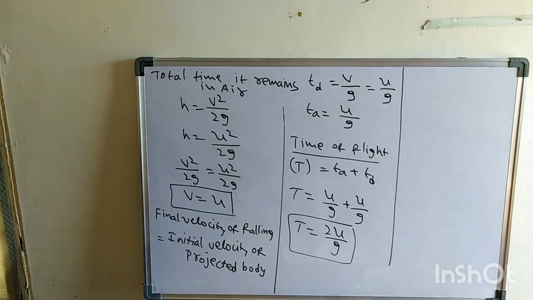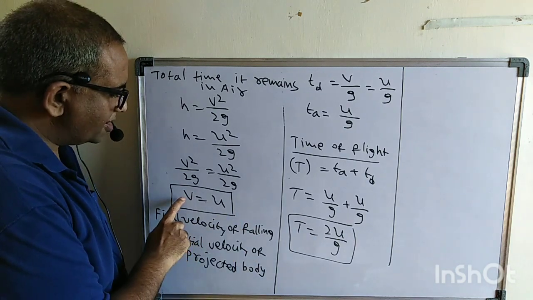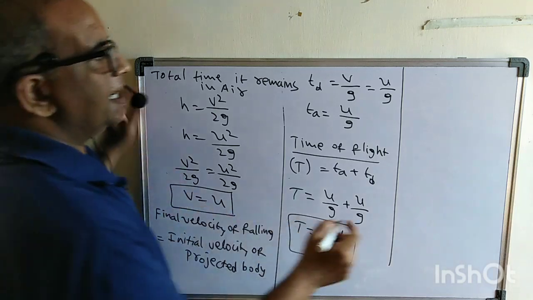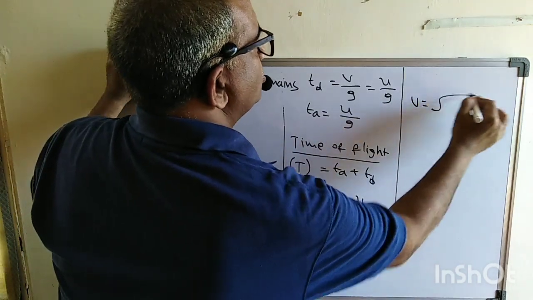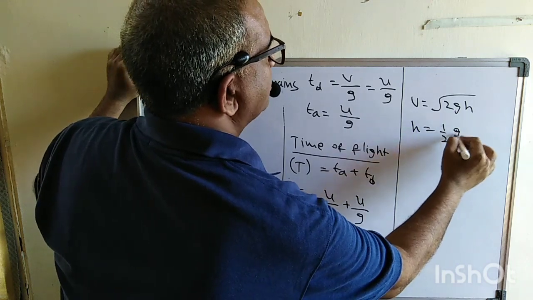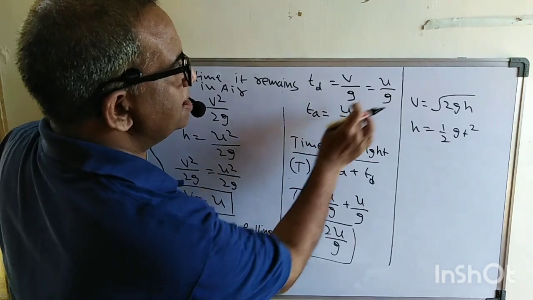See, till now what are the formulas we got? Either you can give v or u, it depends upon the situation. We can write v is equal to root over 2gh, h is equal to half gt square, either ascent or descent. Remember, this is also u by g, this is also u by g.